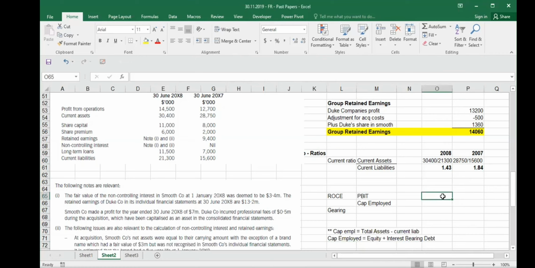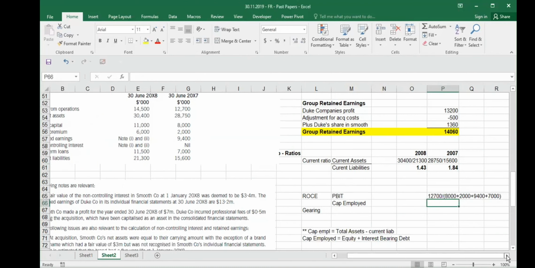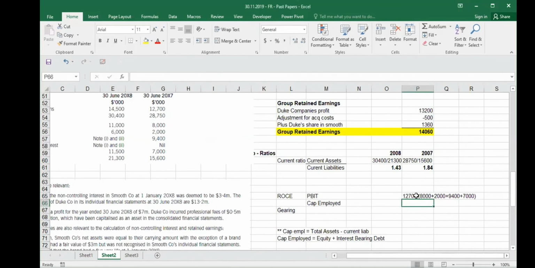PBIT is given to us. How much is PBIT, profit before interest and taxes, in 2007? 12,700. And how much is capital employed? Capital employed is equity plus debt. In equity, you see share capital, which is 8,000, plus share premium, 2,000, plus retained earning, which is 9,400. And do you have any long-term loans? Yes, you do, plus 7,000. These are the things which you have in your capital employed. You can show it separately here, whatever method you want to do. So you come here and you put.